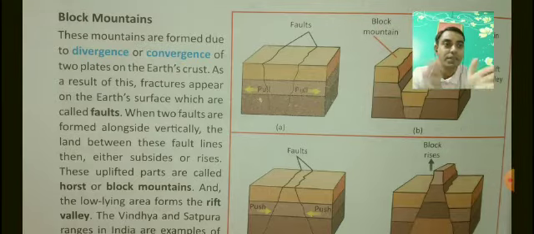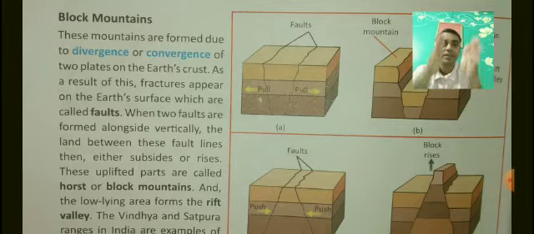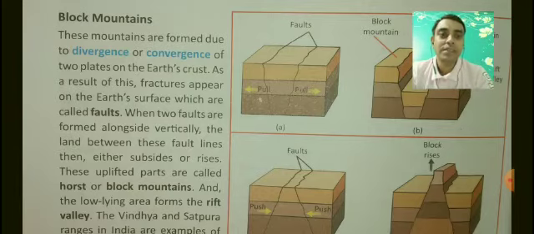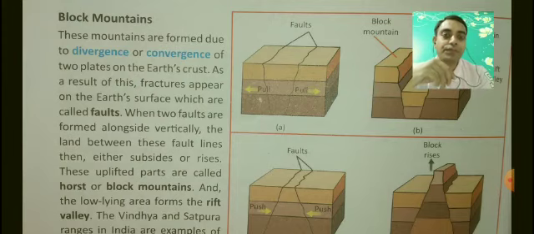Divergence, convergence. When divergence happens, the land subsides or goes down. When convergence happens, a block mountain will be created. Okay, so these mountains are formed due to divergence or convergence of two plates on the Earth's crust. As a result of this, fractures appear on the Earth's surface, which are called faults.